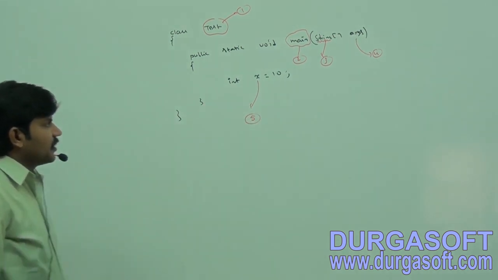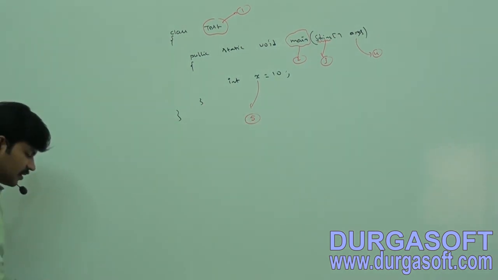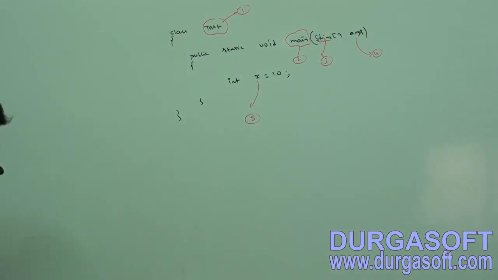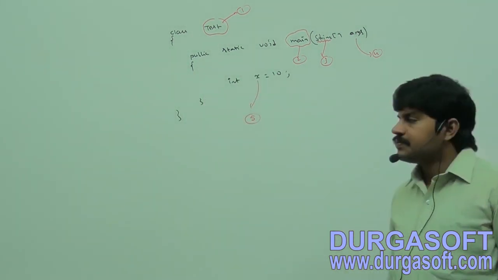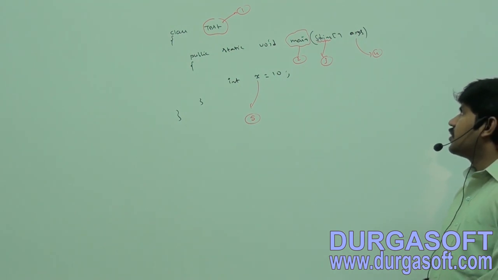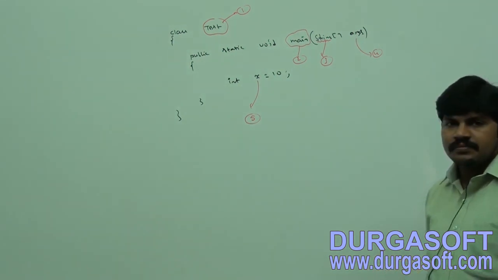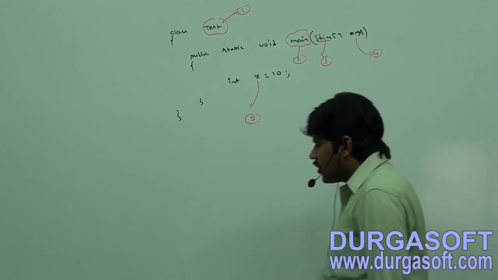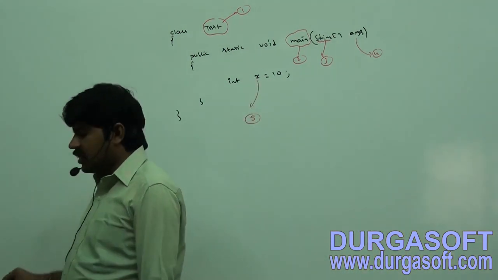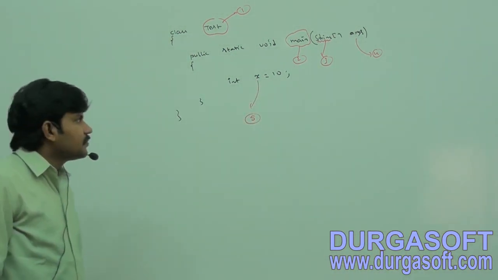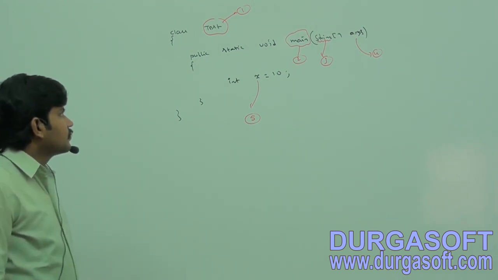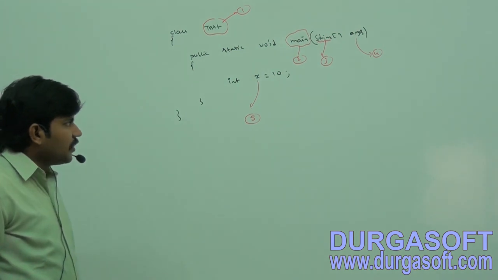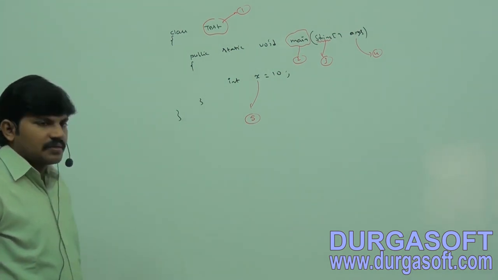Okay, take this example now and highlight how many identifiers are there in this program. Class test, public static void main, string array args. Next, int x is equal to 10. Test, main, string, args, like that.